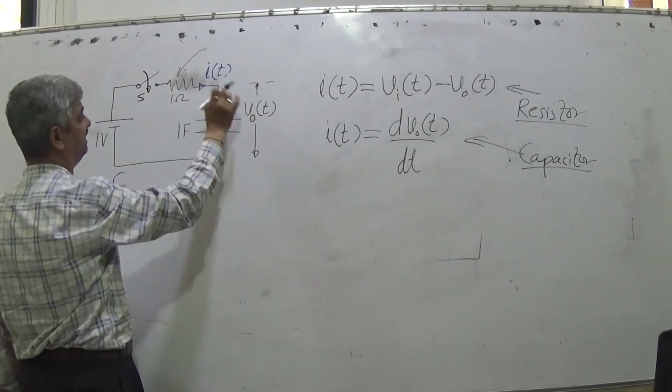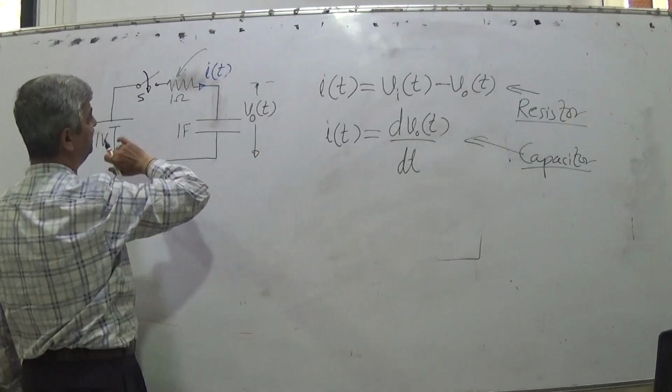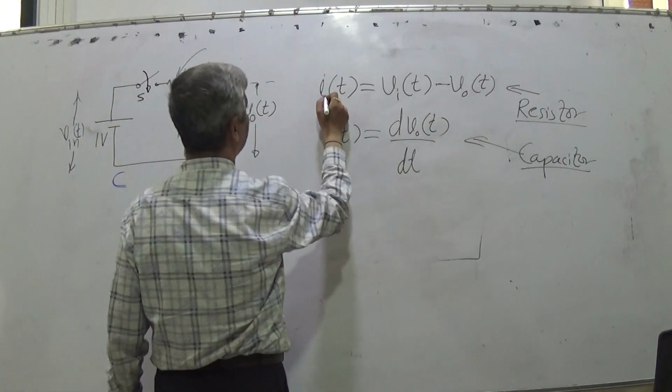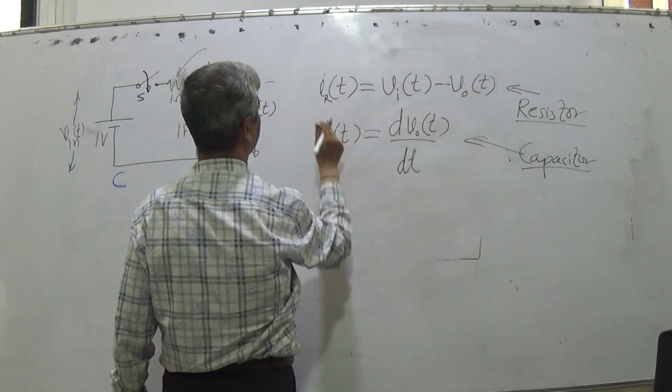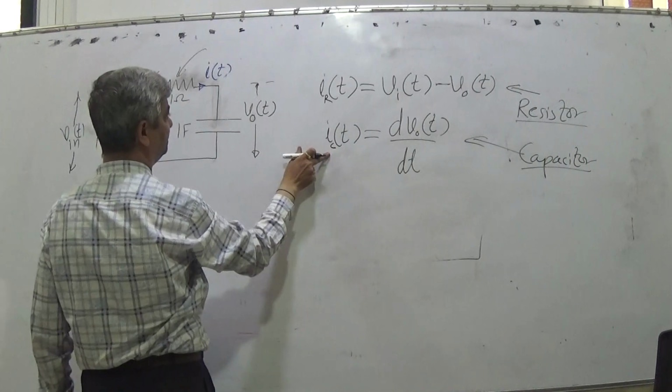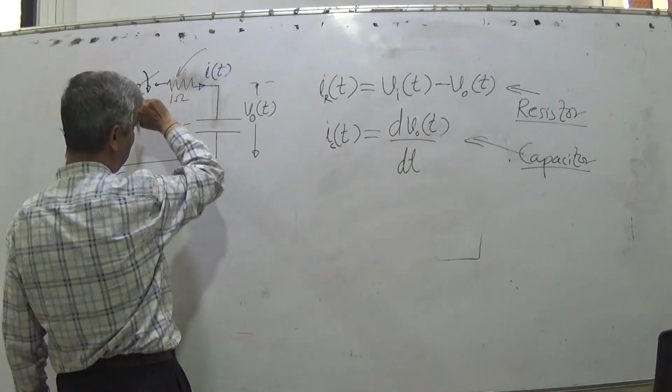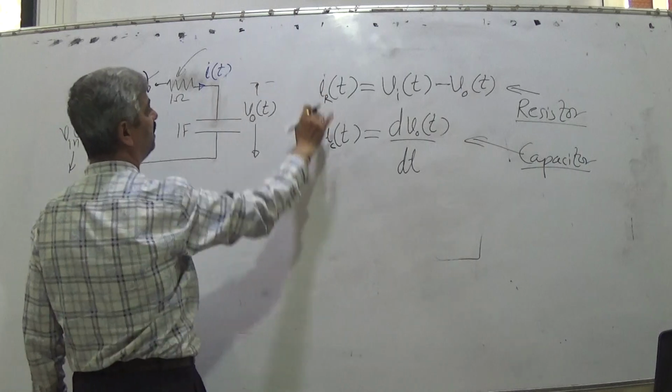Since it is a series circuit, since there is no other arm here, I can say IR(t) and IC(t) are equal. IR(t) is this, IC(t) is this.